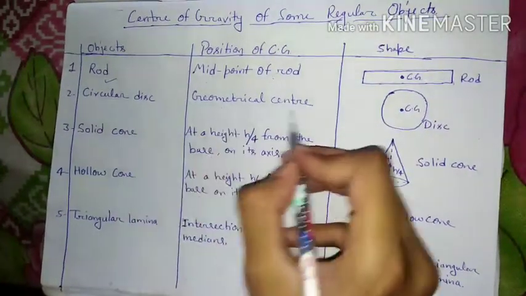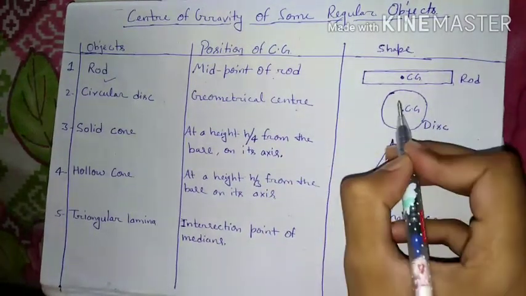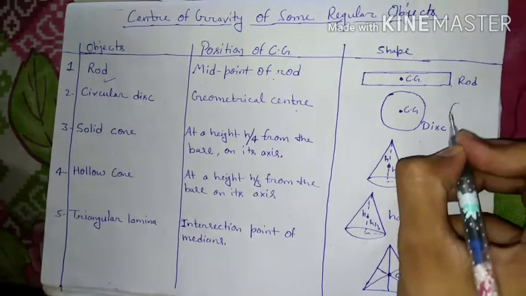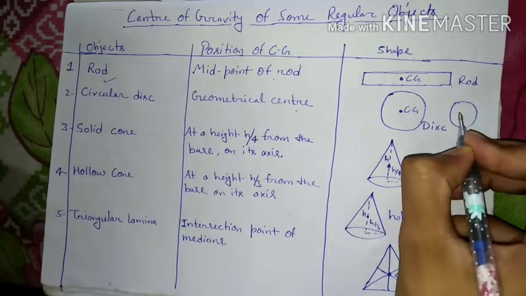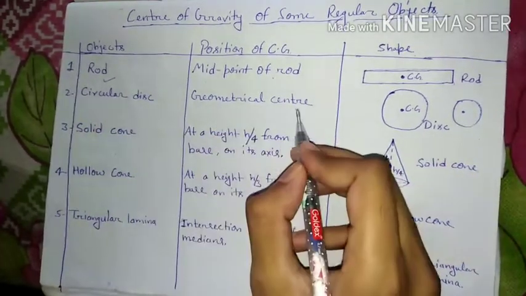Circular disc: geometrical center. The geometrical center of any disc is called the center of gravity. Or any circle, same, the geometrical center. For any circle or disc, the center of gravity is the geometrical center.